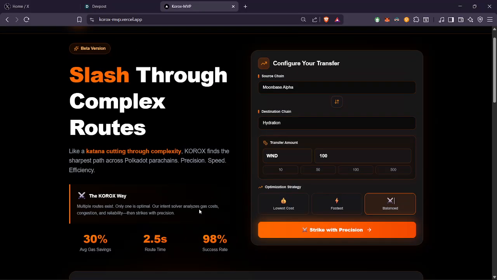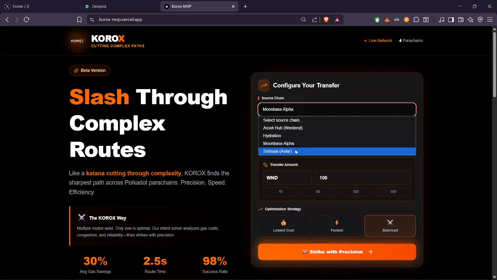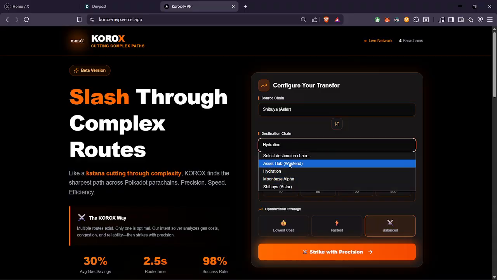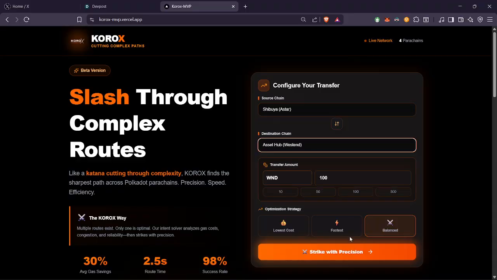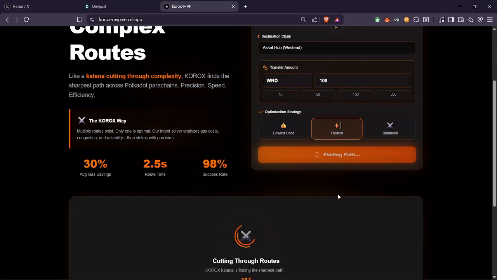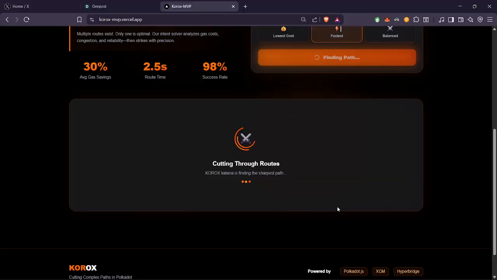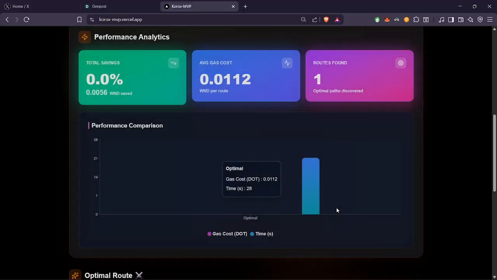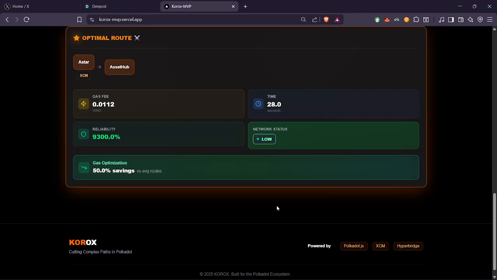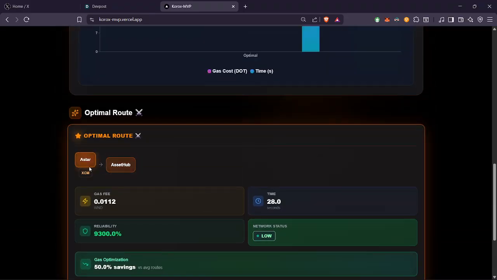Let's take one more example. Let's move from Astar to Asset Hub, and I want the path to be fastest. Let's scan again. Yes, and this time we got only one path, that is directly Astar to Asset Hub.